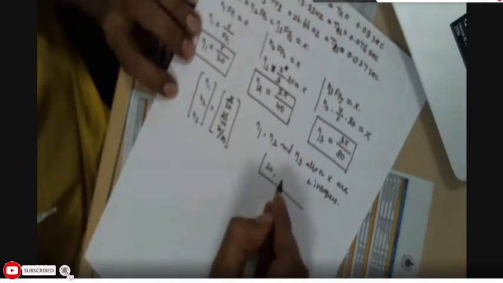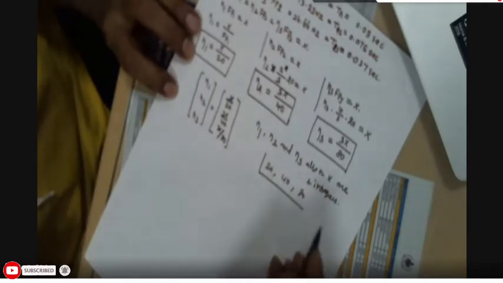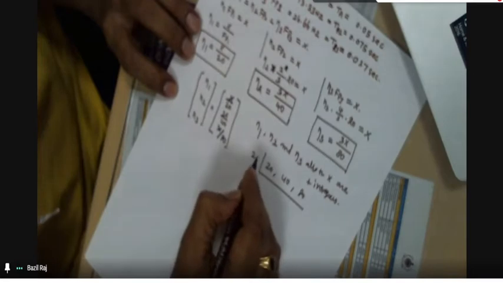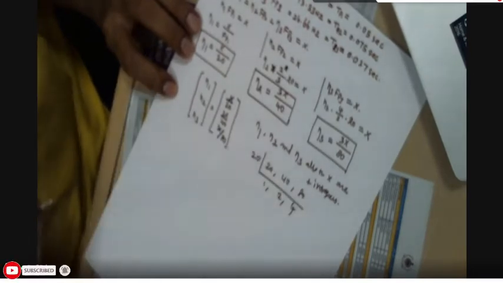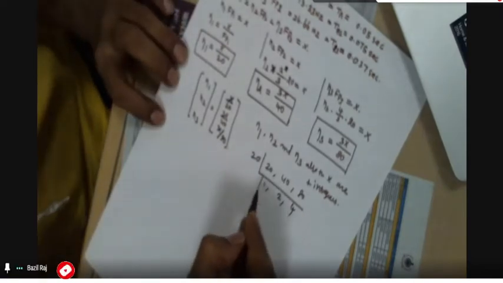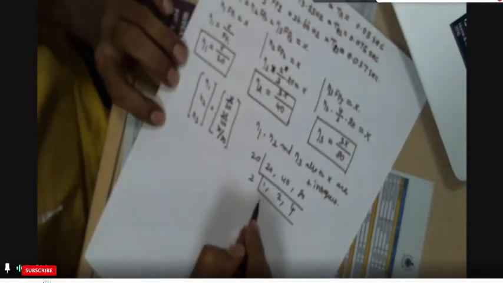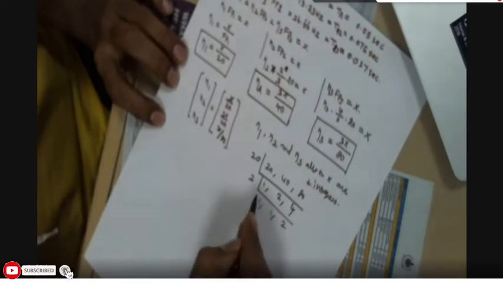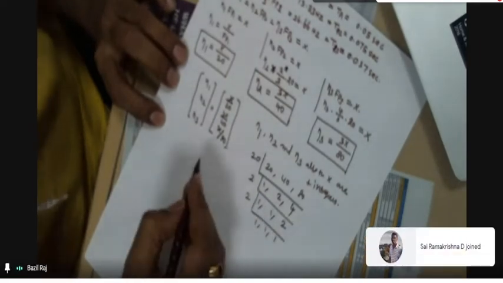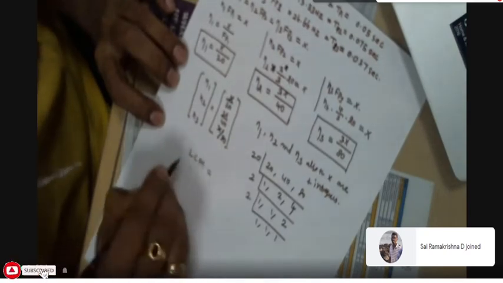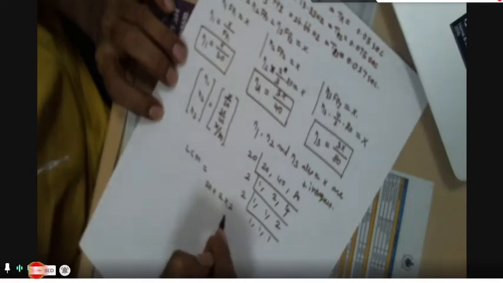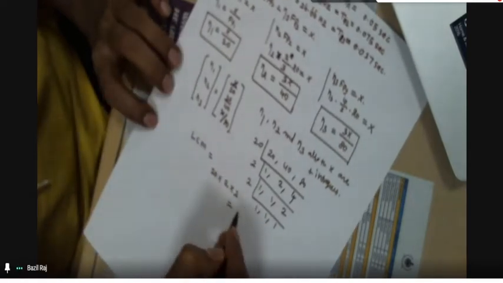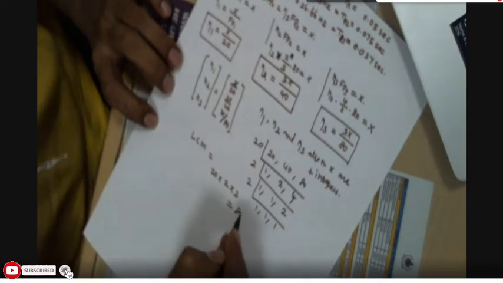First value is 20, 40, 80. You take the LCM here. If you divide by 20: 1, 2, 4, 1, 2, 4. Again you continue here: 2, 1, 2. Again you continue the LCM: 2, 1, 1. Therefore, the least common multiplier is equal to 20 into 2 into 2. That is equal to how much? 80. That is equal to 80.